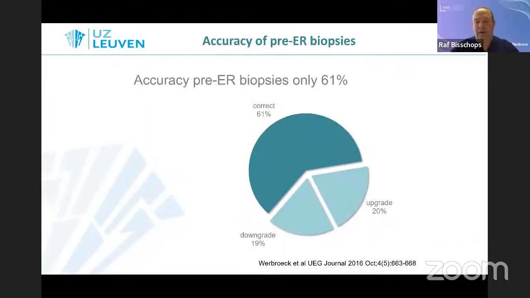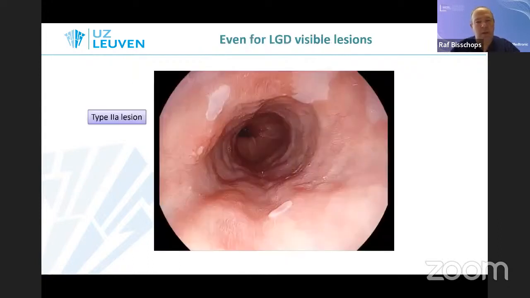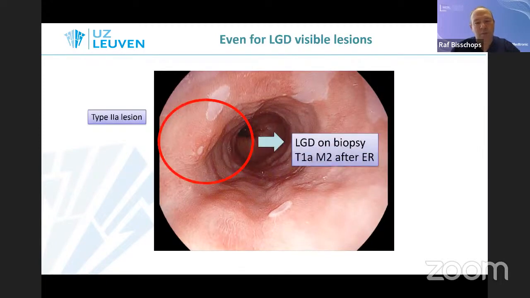And we cannot depend on an endoscopic biopsy alone, because we know that the accuracy of the pre-endoscopic resection biopsy, if we compare this to the final EMR result, is only 61%. And even for low-grade dysplasia, this is true. For instance, this small lesion showed low-grade dysplasia on the biopsy, but turned out to be a mucosal cancer after endoscopic resection.